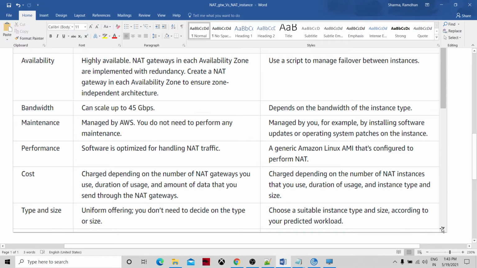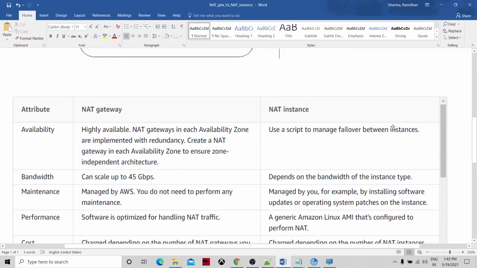But in terms of NAT instance, it will depend upon the size. So in which scenarios are we going to use a NAT instance, and in which scenarios are we going to use NAT gateways? Because a NAT instance is less costly, we could probably use it in a development or test environment. But in a production environment, we should use the NAT gateway.